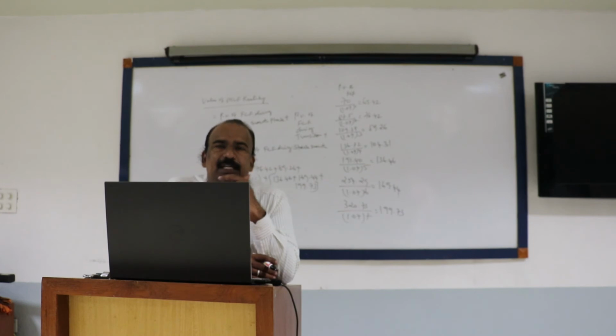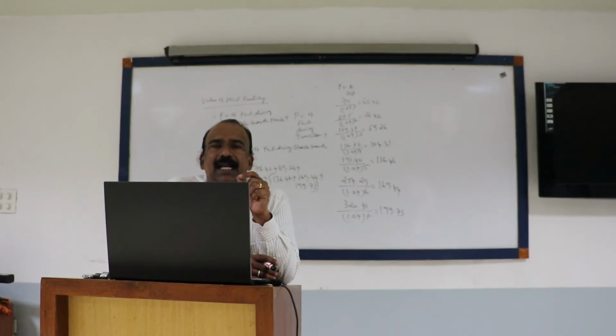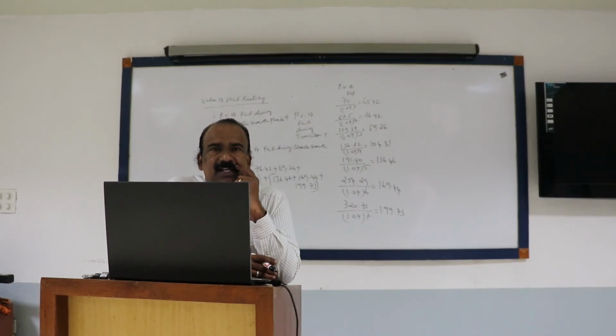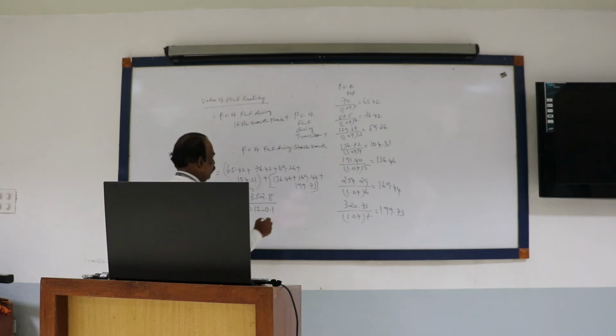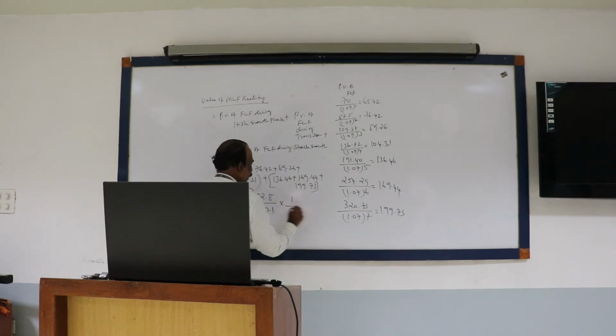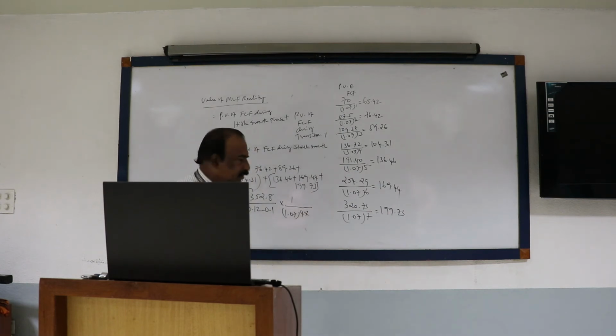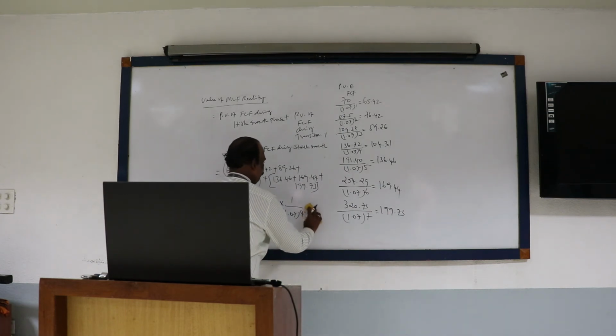Then you calculate the present value of continuing value. Because here there are two stages, you divide by 1.07 power 4 into 1.07 power 3.